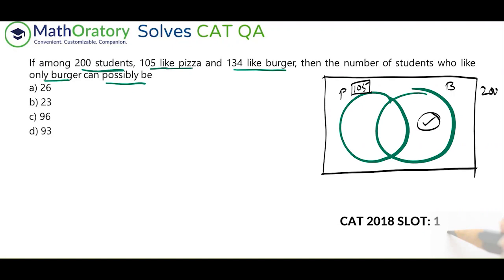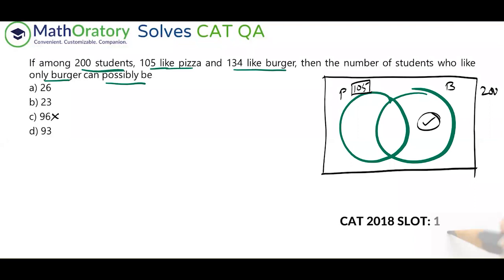So if it is not more than 95, then option C is anyhow ruled out. You have to go by options, right? We're looking for which of the following can be. 90, you cannot have something more than 95. So that option is straight away ruled out, right? Now focusing on the rest of it.